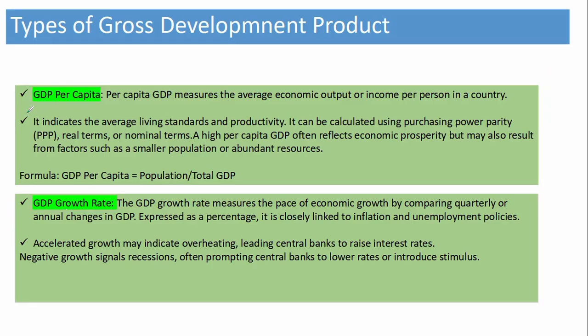Now, what is GDP per capita? Per capita GDP measures the average economic output or income per person in the country. What is the formula for that? Total GDP divided by population.